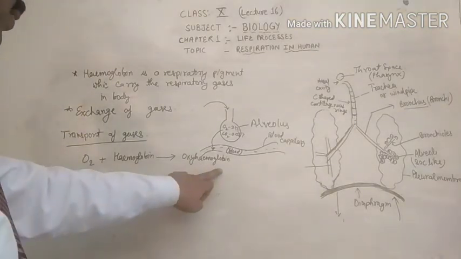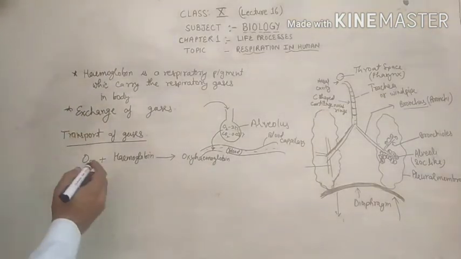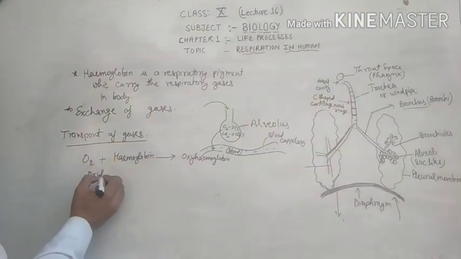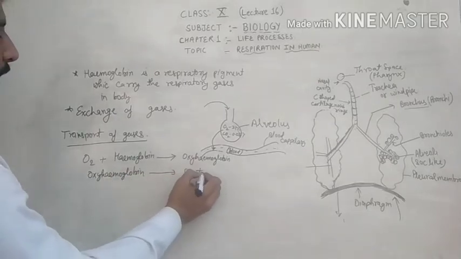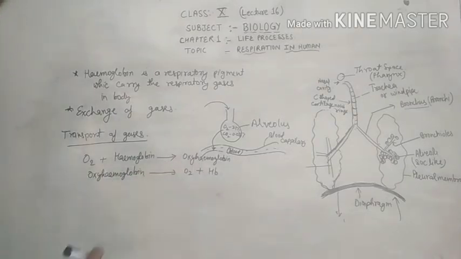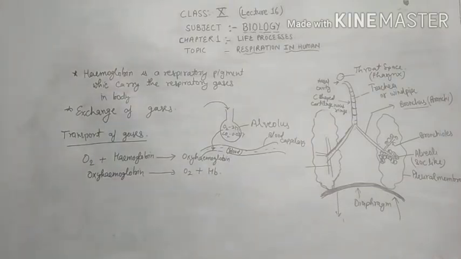This oxyhemoglobin will be transported to each and every cell, then the oxyhemoglobin will dissociate into oxygen plus hemoglobin. Hb is the symbol of hemoglobin.